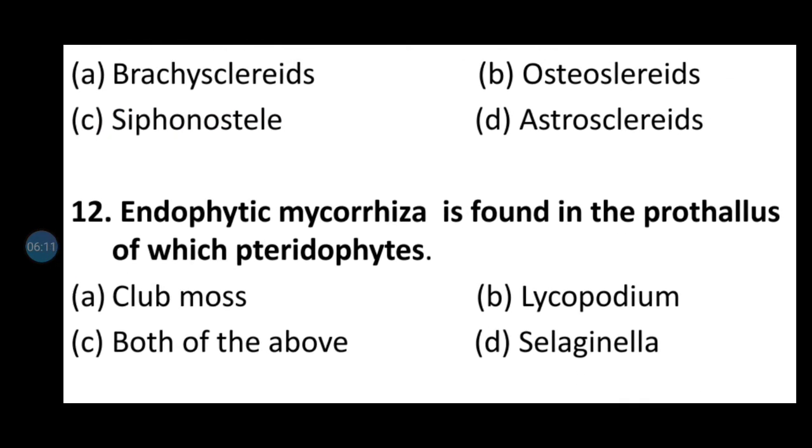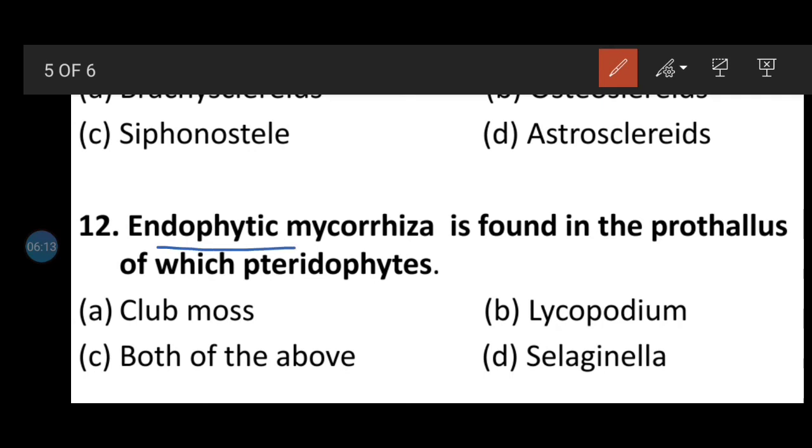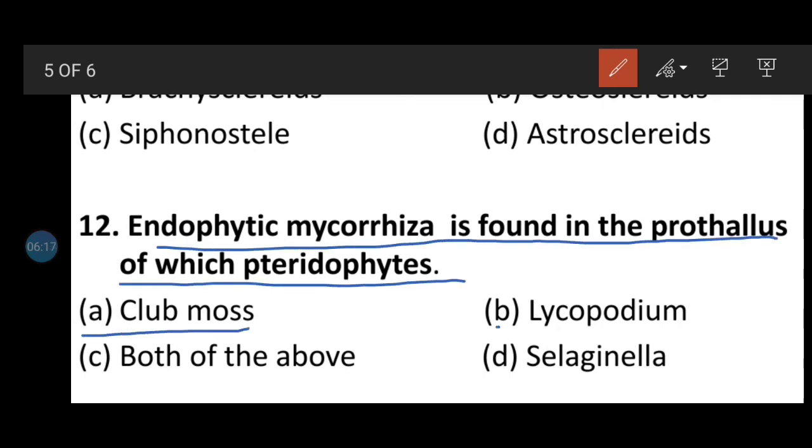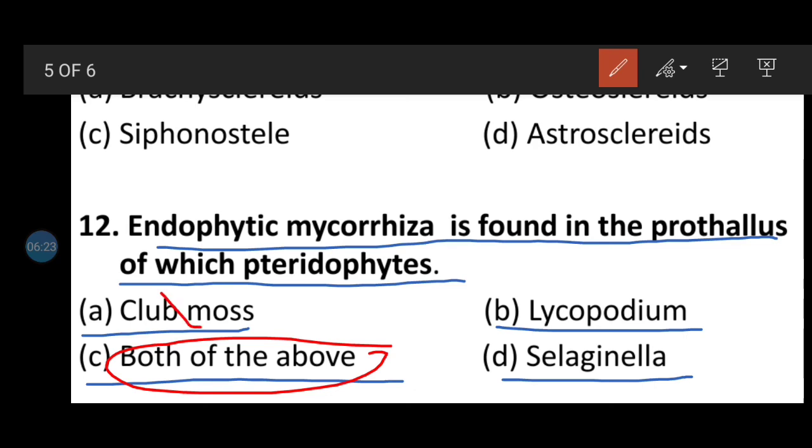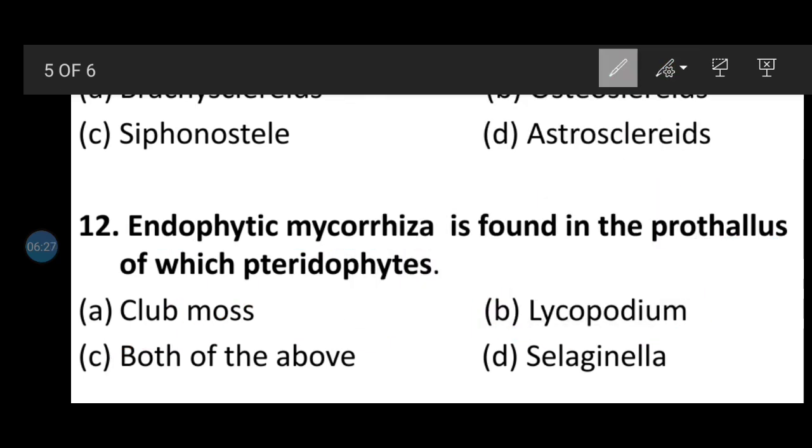Question number 12. Endophytic mycorrhizae is found in the prothallus of which pteridophytes? Option A club moss, option B Lycopodium, C both of the above, D Selaginella. Here the correct answer will be both of the above, because the common name of Lycopodium is also club moss.